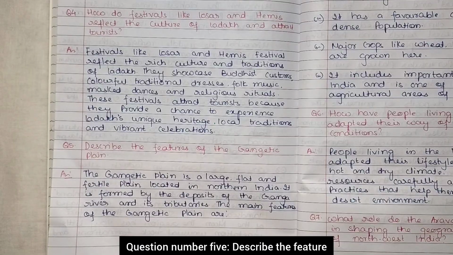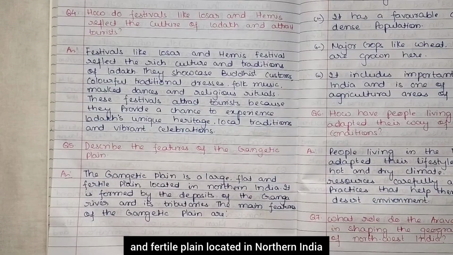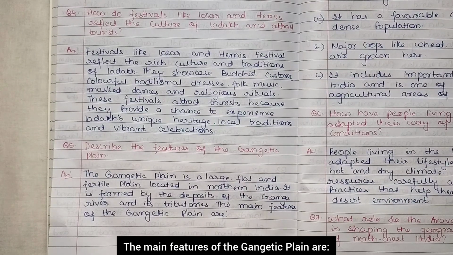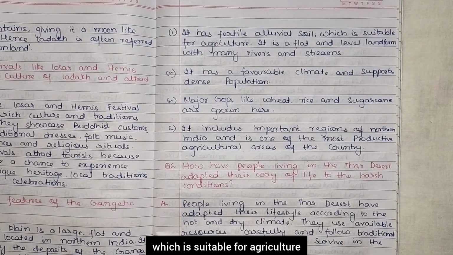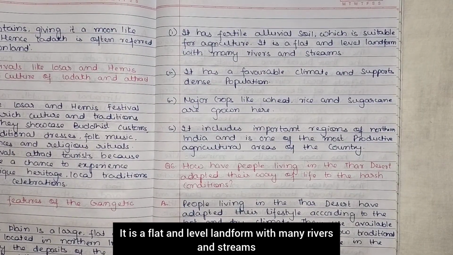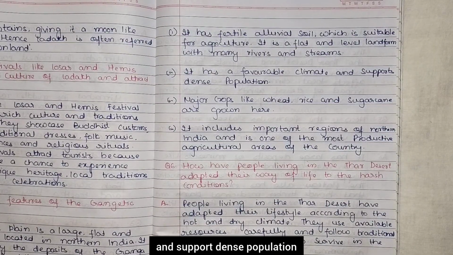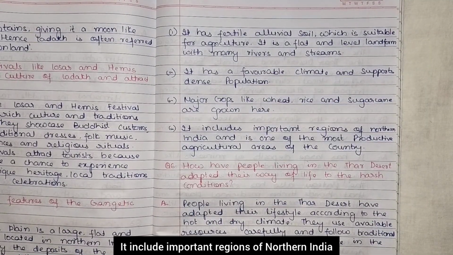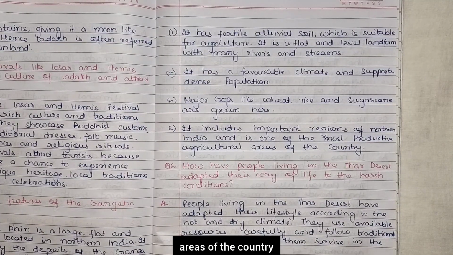Question number 5. Describe the features of the Gangetic Plain. So, the Gangetic Plain is a large, flat, and fertile plain located in northern India. It is formed by the deposits of the Ganga River and its tributaries. The main features of the Gangetic Plain are: it has fertile alluvial soil which is suitable for agriculture. It is a flat and level landform with many rivers and streams. It has a favorable climate and supports a dense population. Major crops like wheat, rice and sugarcane are grown here. It includes important regions of northern India and is one of the most productive agricultural areas of the country.